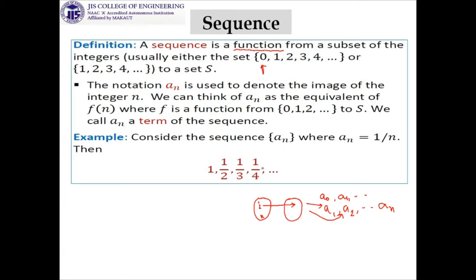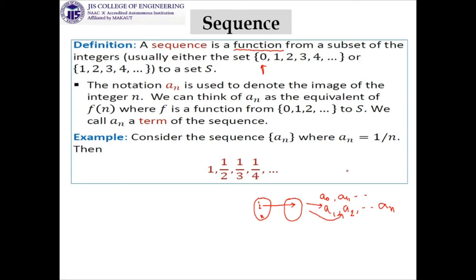Each and every element, A_n, which is the general notation, is called a term of the sequence. If you take the example of 1 by n, A1 will be 1 by 1, A2 will be 1 by 2, and so on.